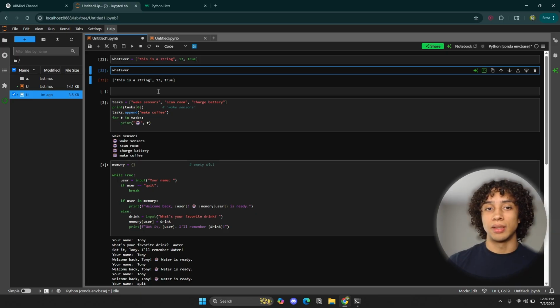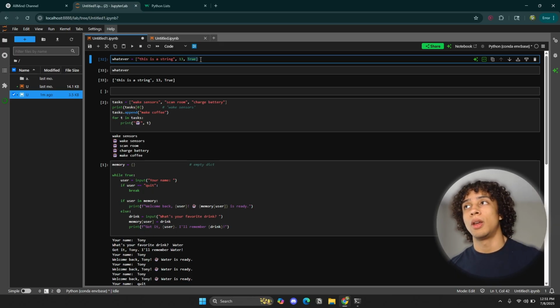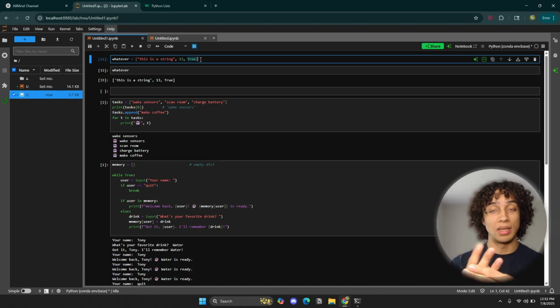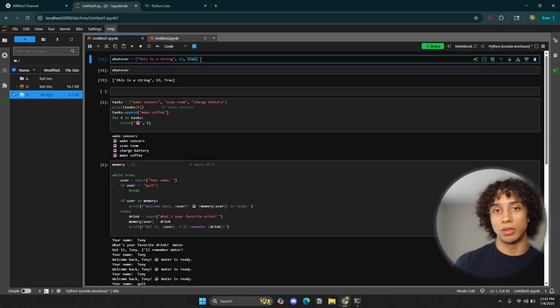Now, in order to index a list, each element in a list has a specific index number. So the first position in a list is the number 0. The second position is the number 1, the third position is the number 2, and so on and so forth. If I ask what's in the 4th position of my list, that's index 3, basically. So it's always going to be n minus 1, if that makes sense. The index of the third position is going to be 2, right?